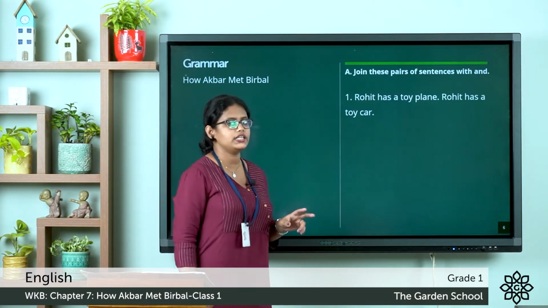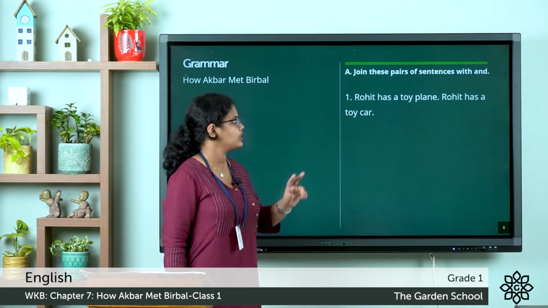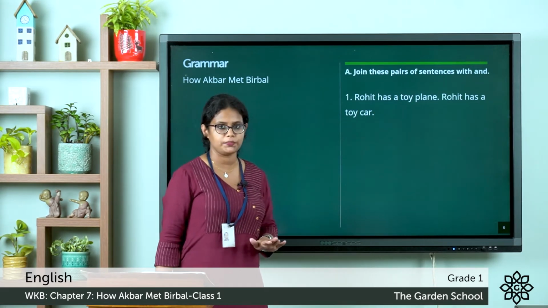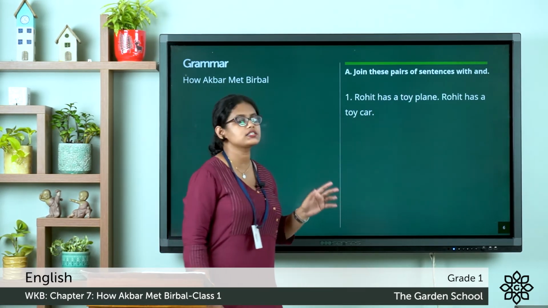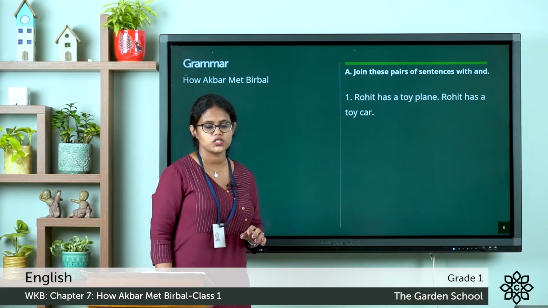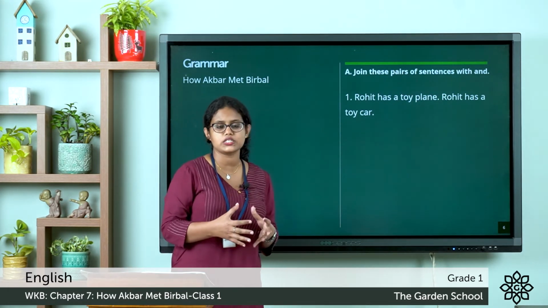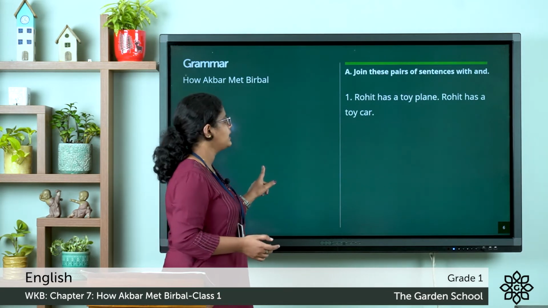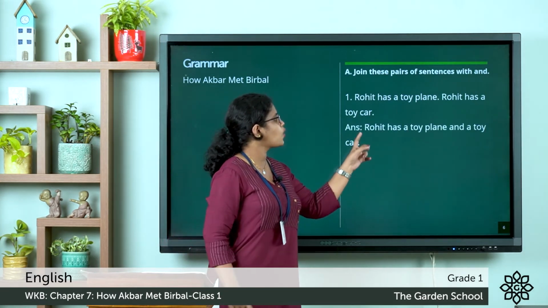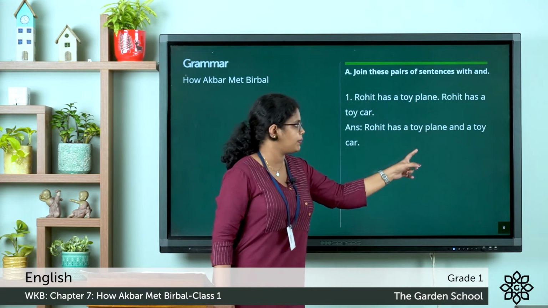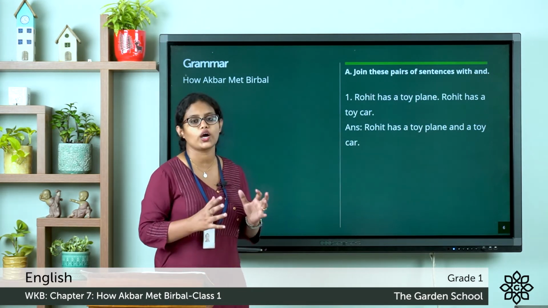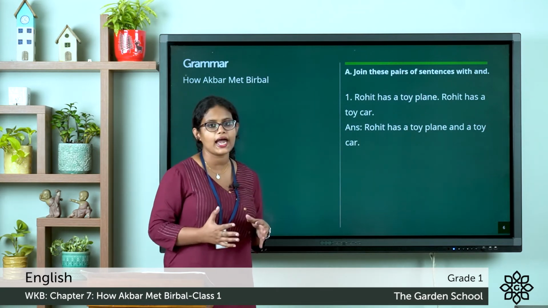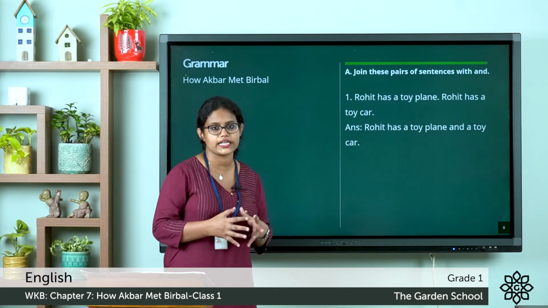Here you can see two sentences. We can join these two sentences by the joining word and. Now it becomes, Rohit has a toy plane and a toy car.